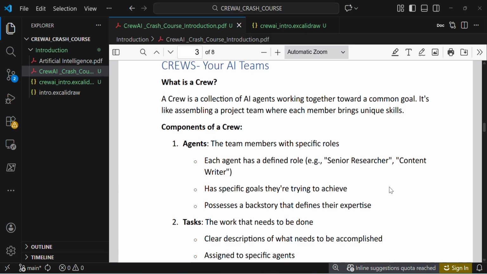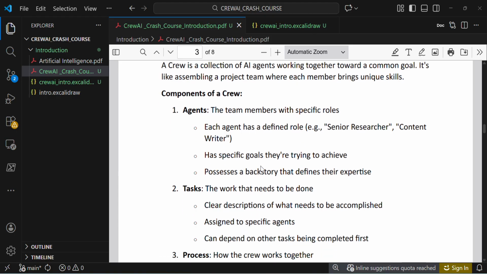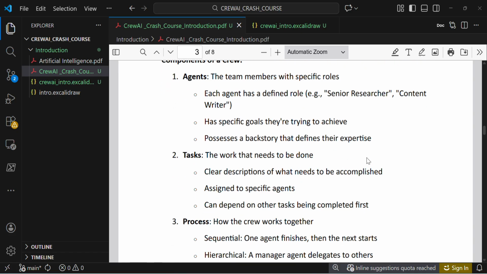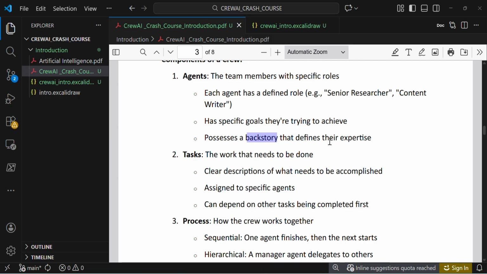Components of a crew: the team members with specific roles. Each agent has a defined role, like senior researcher or content writer, has specific goals they are trying to achieve, and possesses a backstory that defines their expertise. For example, you have 10 years of experience in machine learning, or you have 10 years of experience as a data analyst. We are giving a backstory like that, your expertise in this domain.